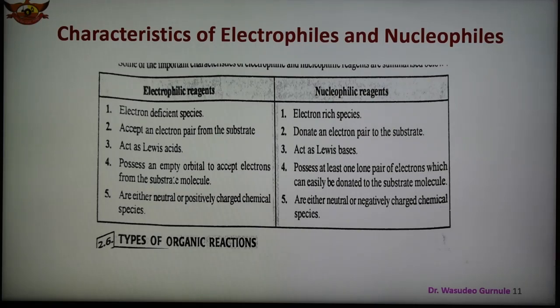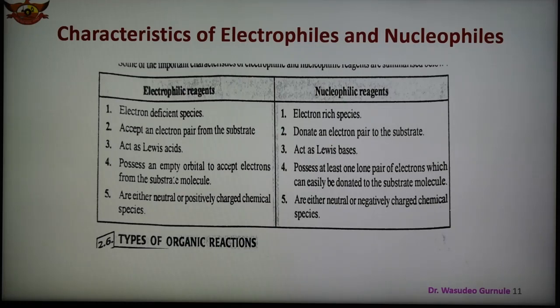So these are the details about the types of reagents and types of bond fission, about the mechanism of reaction. The mechanism of a reaction is the detailed description of each stage of the reaction.